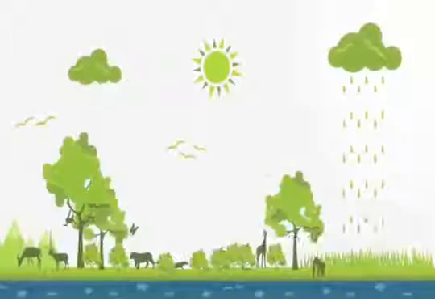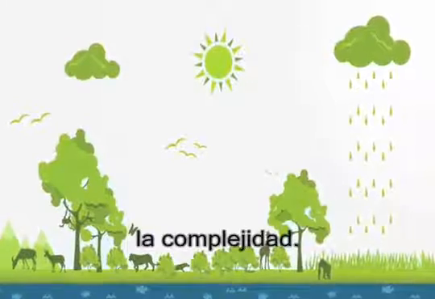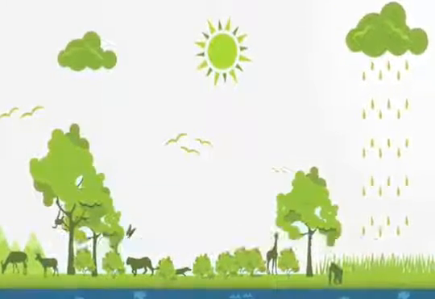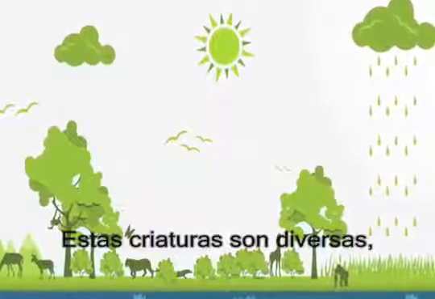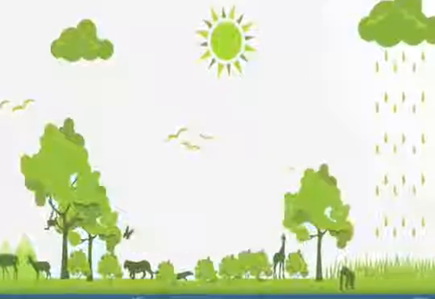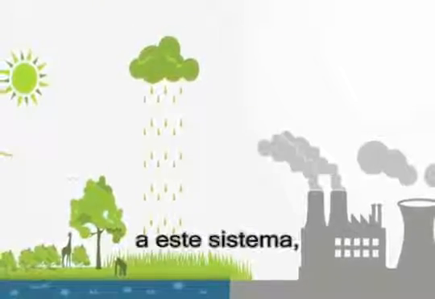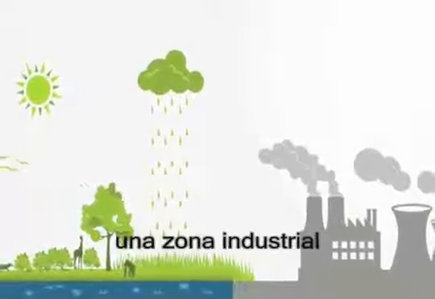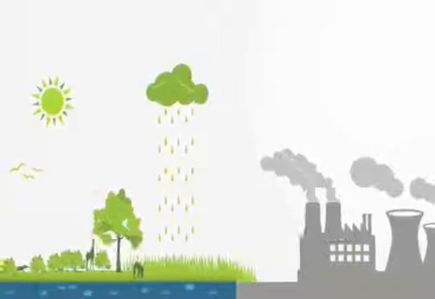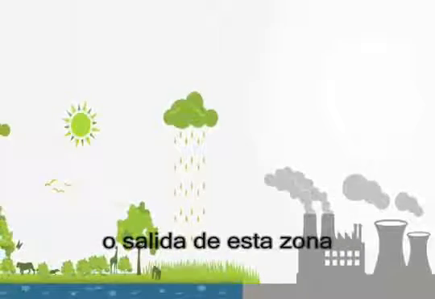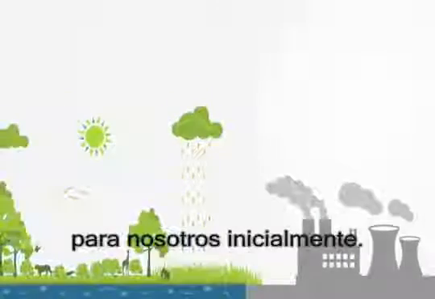Okay, so now let's think about what happens when we turn up the complexity. Take an example of an ecosystem. Ecosystems typically have many elements or creatures. These creatures are diverse, interconnected, and capable of adaptation. Now let's add some input to this system. Say we build an industrial zone right next to it, emitting pollution. Given the ecosystem's capacity for adaptation, the result or output to this may well be negligible to us initially.